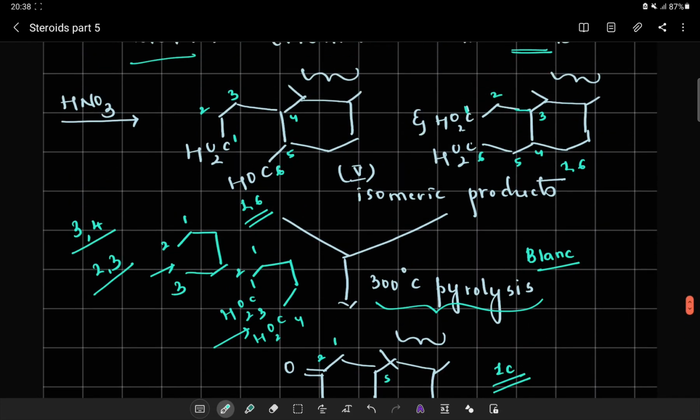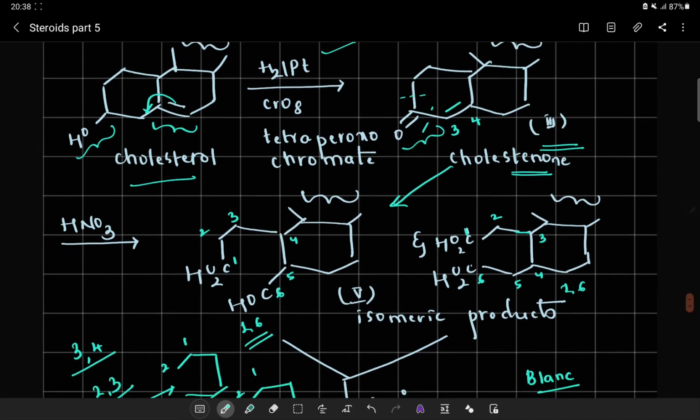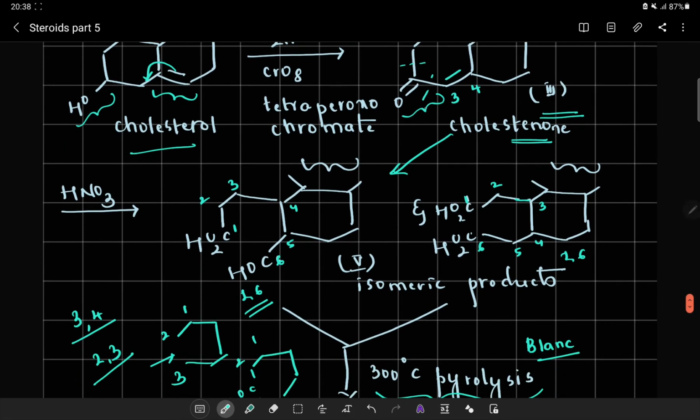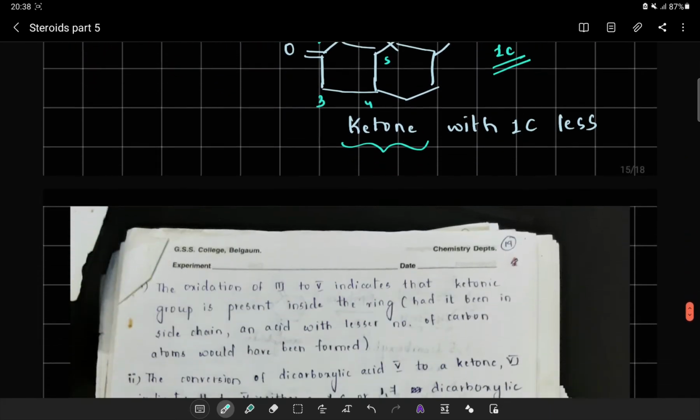This means that once I converted this from 3 to 5, that is from the cholestanol system, because I am getting a dicarboxylic acid, it concludes that the carbonyl carbon is present in the ring system. In turn, it concludes that the OH is present in the ring system. If it was present in the side chain, there should not have been this isomeric dicarboxylic acid. Instead, there should have been a monocarboxylic acid, which is not true.